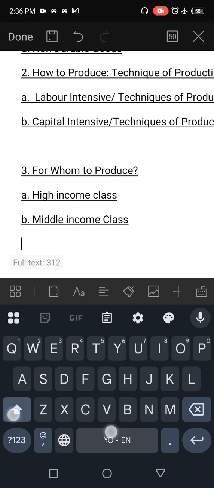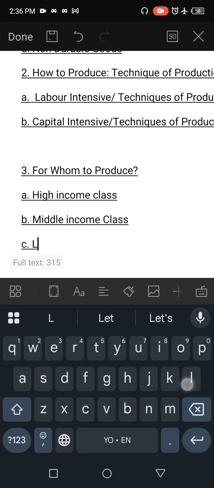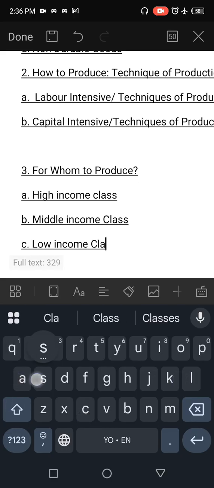Or are we selling it to low income class? So that is what the number three question that comes as a problem is talking about, which we have to give solutions to. Who are the people to buy our products? Who are our target market? Are we targeting the high income class, the middle income class, or the low income class?